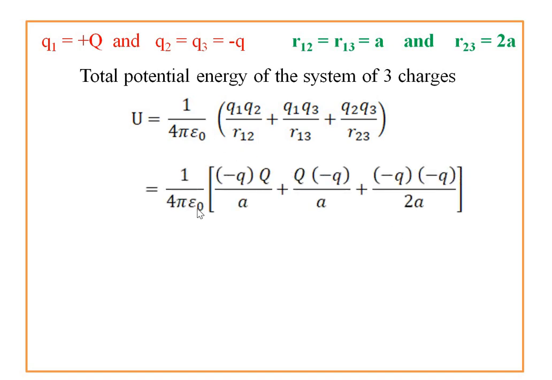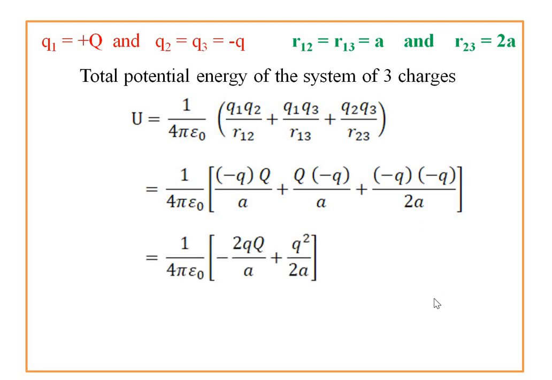1 divided by 4 pi epsilon naught as it is, Q1 having the value plus Q into the Q2 having the value minus q divided by R12, that means distance between the first and the second charge, it is the small a. Similarly plus Q1 Q3, that means capital Q into the bracket small q divided by the small a, plus Q2 Q3 having the value minus q and distance between the second charge and the third charge, it is twice a. Putting this value in this equation, so simplifying all these terms, we get the new format.